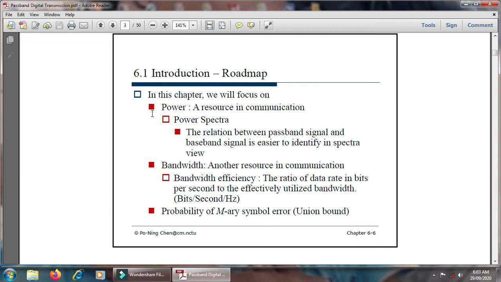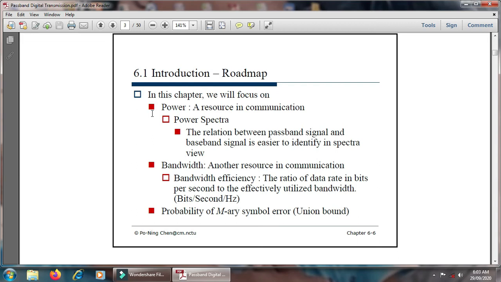A resource in communication is basically the power, and the power spectra is the relationship between the baseband signal and the passband signal. It is easier to identify in the spectrum view with respect to the power spectral density.